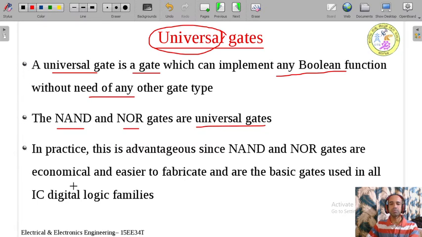gates. In practice, this is advantageous since NAND and NOR gates are economical and easier to fabricate and are the basic gates used in all IC digital logic families. This is advantageous since NAND and NOR gates are economical.